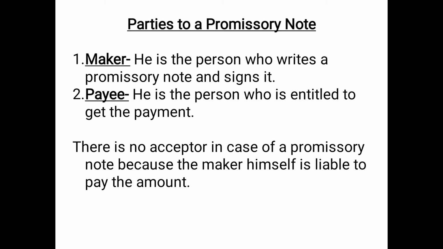Basically, we can say the maker is the person who promises to pay a certain sum of money to somebody on some specified date, whereas the payee is the person who is entitled to get the payment. That means the meaning of payee is the same in both cases. As you can see, there is no acceptor in the case of a promissory note. Why? Because it is a promise made by the maker himself, and the maker himself is liable to pay the amount.